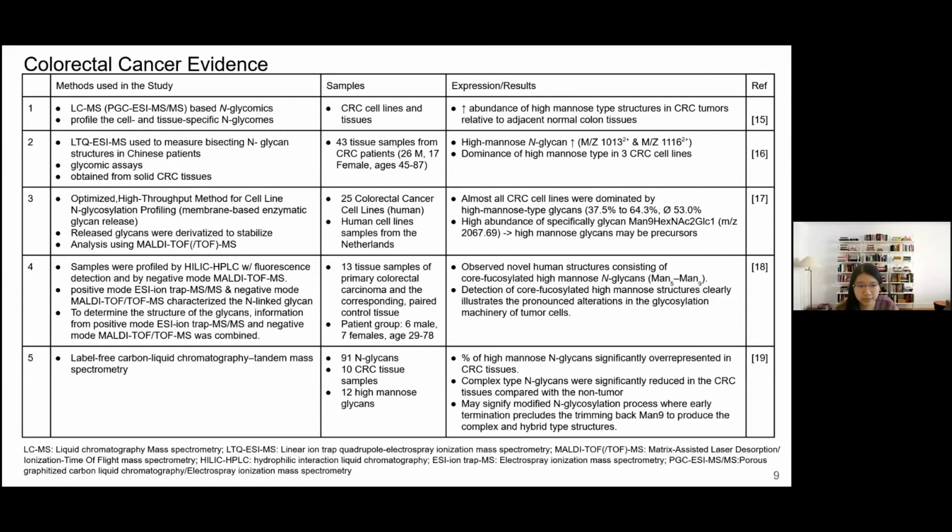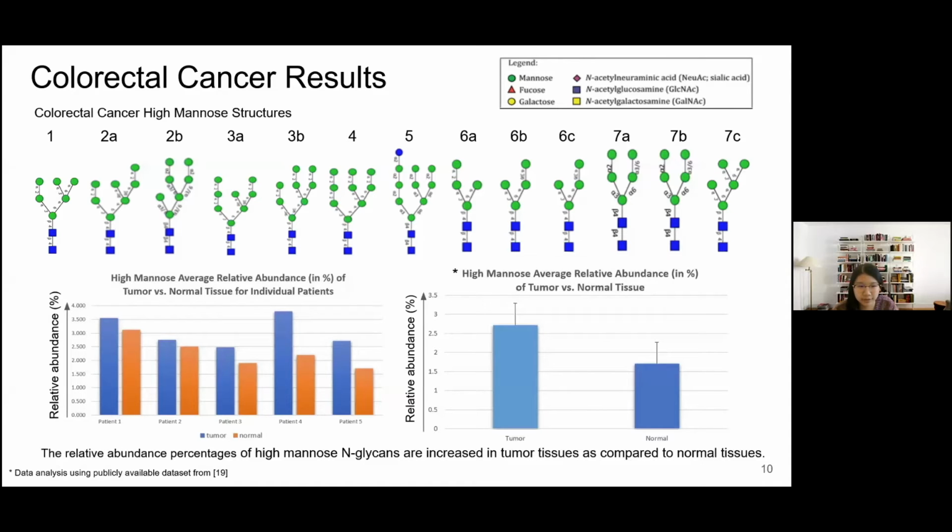This is a summary of the findings from colorectal cancer papers. As you can see, all of them show an increase in high mannose N-glycans. I found that some of the studies mention where they got their sample from, and they are from different parts of the world. For example, the third study here is from the Netherlands. These are the high mannose structures found in colorectal cancer used in one of the studies. The graph on the left shows an increase of high mannose N-glycans from tumor versus normal tissues for individual patients, and the graph on the right shows an average relative abundance with standard deviation.